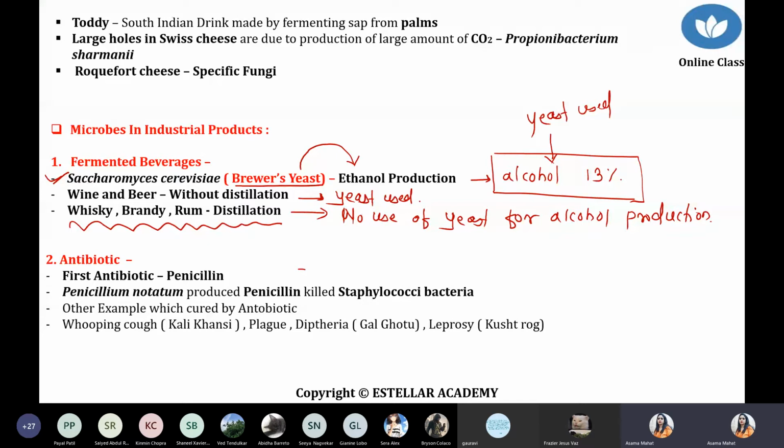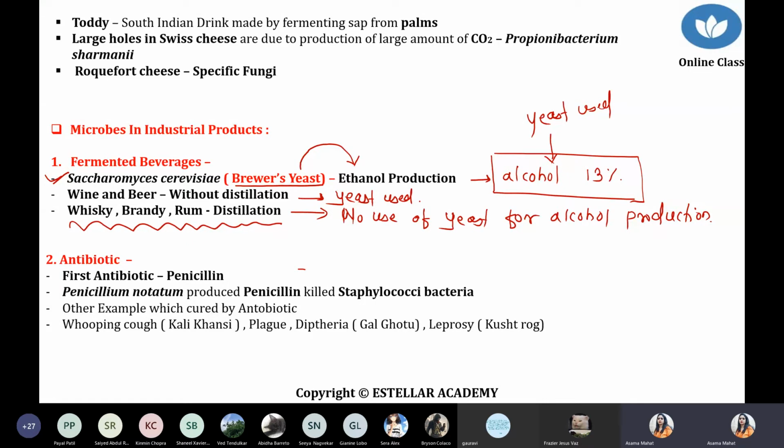But if you want a higher concentration of alcohol, more than 13%, then you have to take the route of distillation. Rum, brandy, whiskey are examples of products of distillation. Okay, so now I'm taking up the reason why 13%.